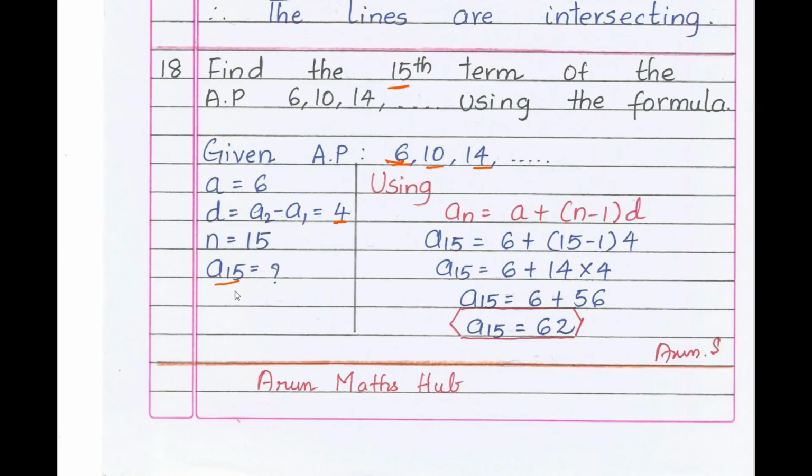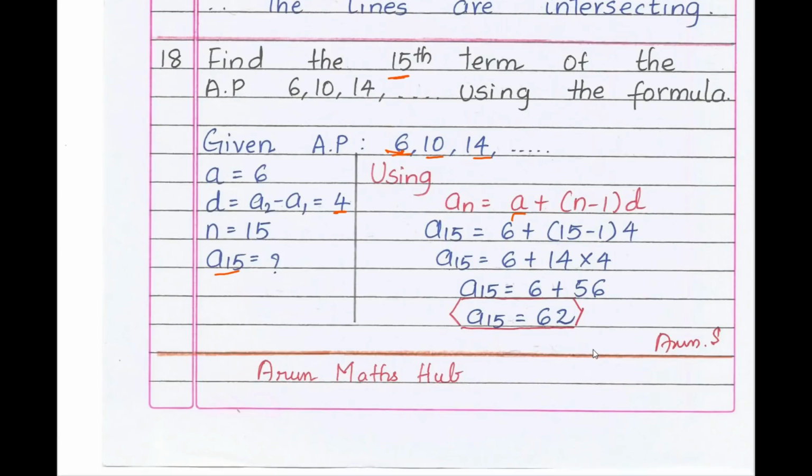We need to find out 15th term using the formula. an equals a plus n minus 1 into d. a15 equals, substitute the values of a, n and d, that is a is 6, n is 15 and d is 4. We get 6 plus 15 minus 1 into 4, then 14 into 4 is 56 plus 6 is 62. Therefore the 15th term of the AP is what? 62.